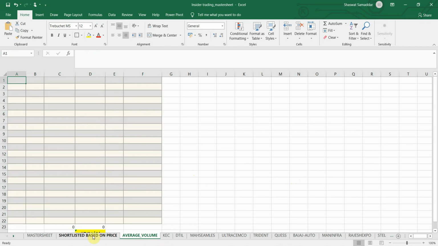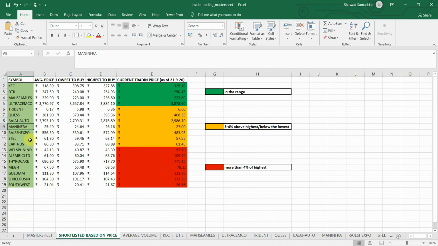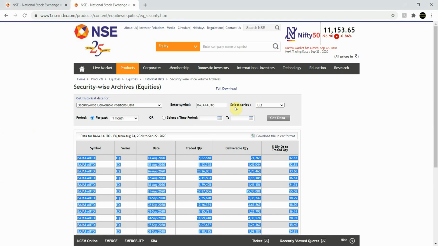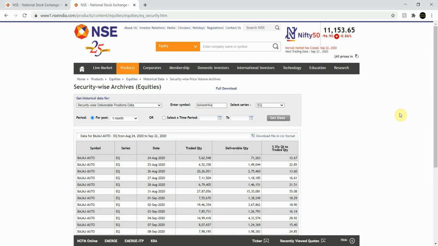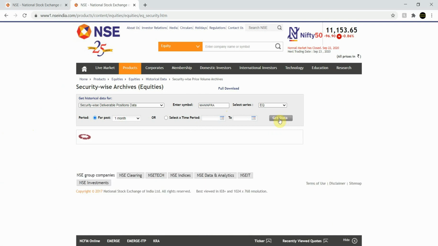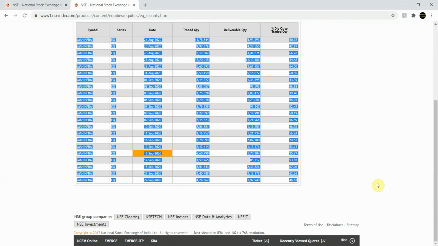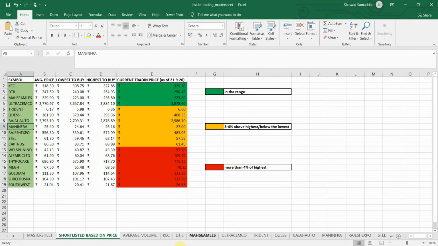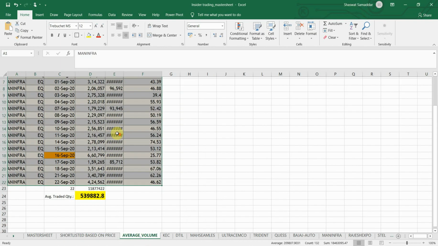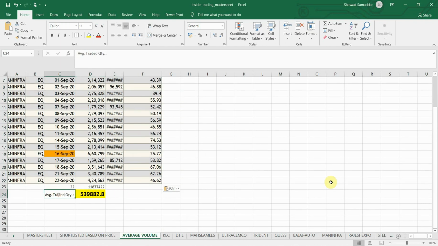Next, I'll see the next stock in the list, that is Maninfra. You can see right here. I'll copy it. I'll go here and paste the symbol right here. Okay, I'll press on the get data. Yeah, I'll now copy it. Okay, Control C. I'll go to the average volume. I'll paste it right down here. Yeah, the average traded quantity once again comes out to be a good number, I guess. 5,39,882. So it's a manageable average traded quantity.